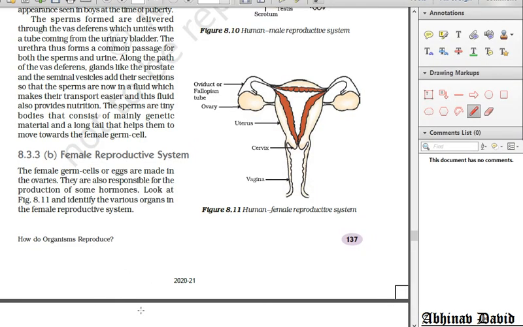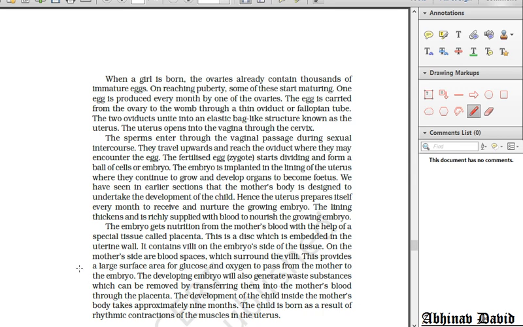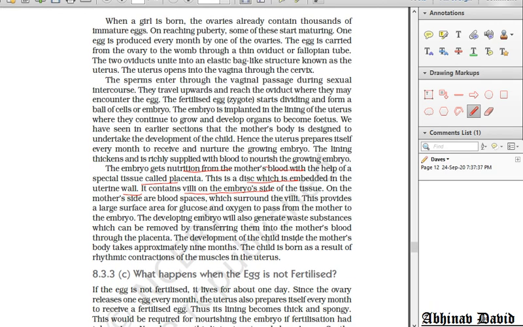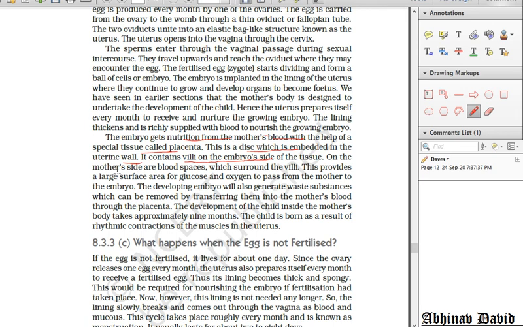Let us see what is given here in the NCERT. You can see here the embryo gets nutrition from the mother's blood with the help of a special tissue called the placenta. This is a disc which is embedded in the wall of the uterus. It contains villi on the embryo side and they are surrounded by the blood spaces. So on the mother side are blood spaces which surround the villi. Blood spaces are present toward the mother side, that is toward the uterus, and they are surrounding the villi.